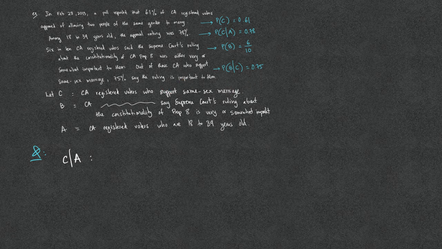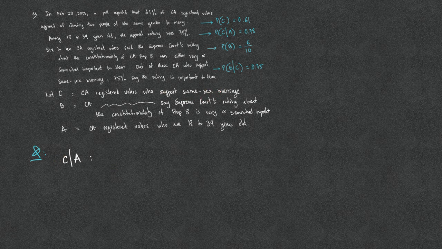And so, what does the event C given A represent? The event after the vertical bar is the condition, the given, out of, or if. This means out of the event A, which is among the 18 to 39 years old, or out of those who are 18 to 39 years old, C represents the one who supports same-sex marriage or the approval rating.